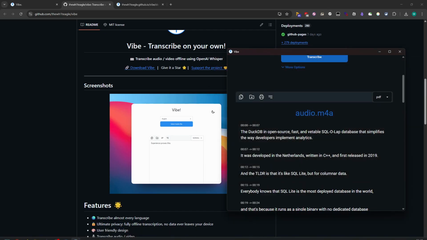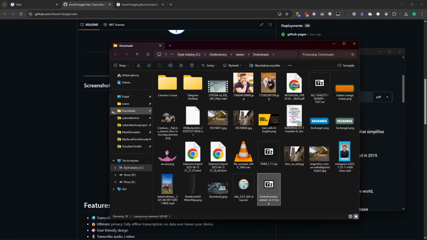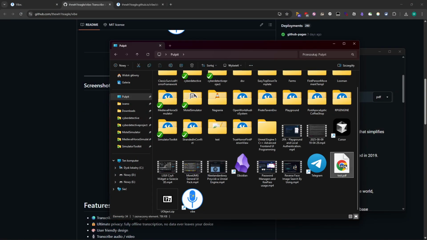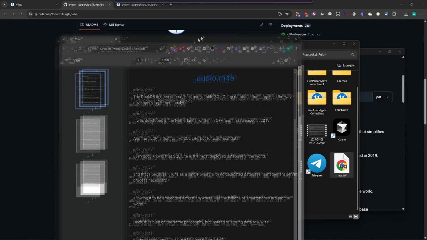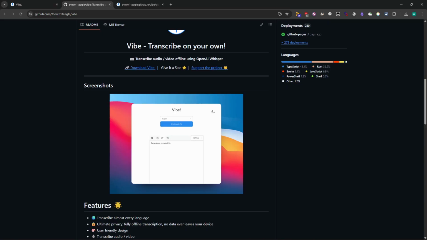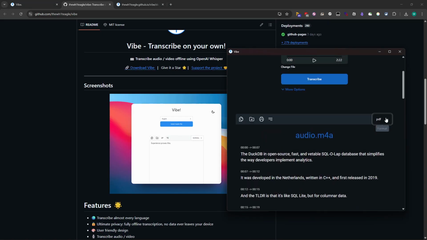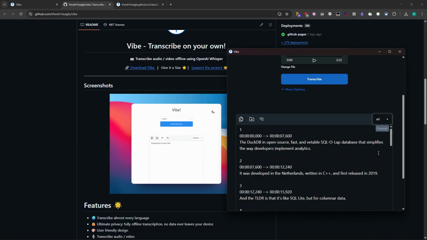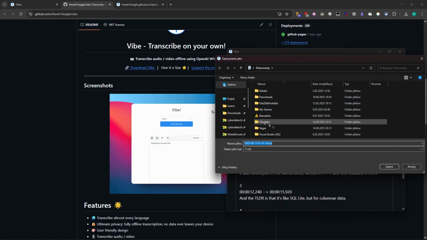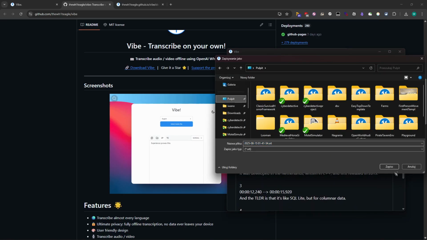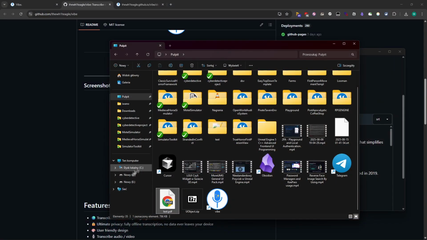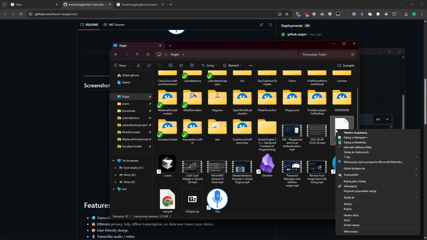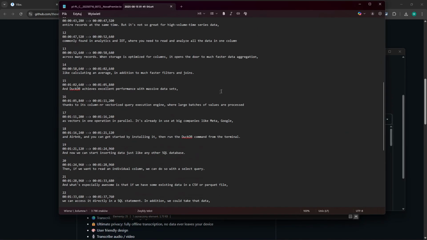So if I go to desktop now and open it up, we'll just go to desktop and open it in PDF, and this way actually, as you can see, it's downloaded. But it's not only for this. Basically, if you go to that platform, we can as well save it as DocX or other tools. So if you have some videos and you want to transcribe them, actually you can freely use it. So if you're interested maybe in SRT that is popular, we see the timers, you can easily save it as SRT files. I will just choose the desktop again, and then if I go there again, and basically there is the file, I will just open it up. I can just open in Notepad and I will see all of the information.